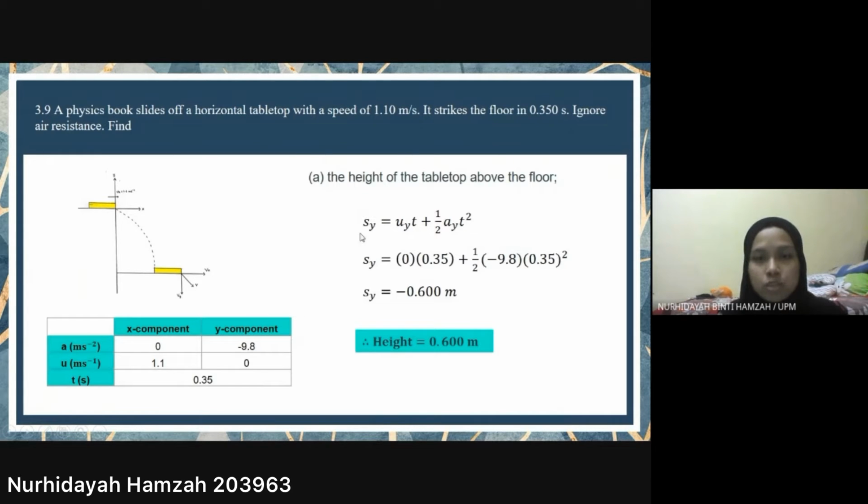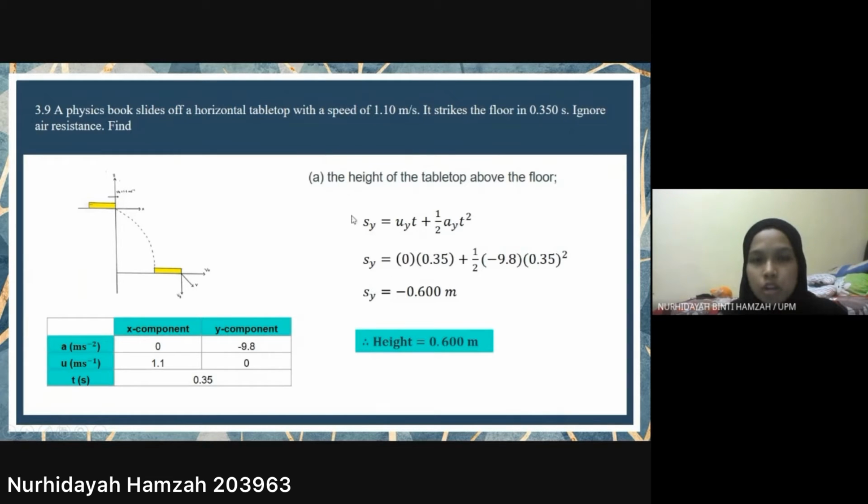We use the formula Sy equals Uyt plus 1/2 Ayt squared. We insert all the information given into the equation, so we get the value of Sy as negative 0.6 meter. The negative sign here shows that the book slides off the horizontal tabletop to the floor. That's why there is a negative sign in the value of Sy.